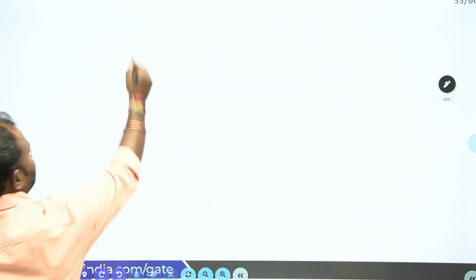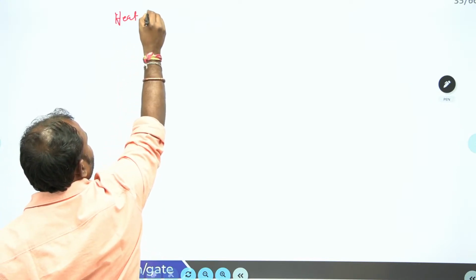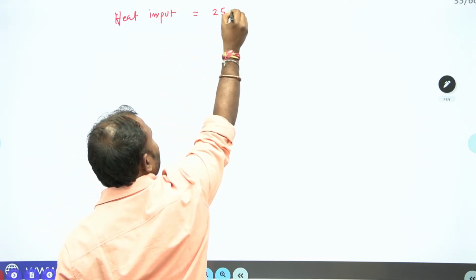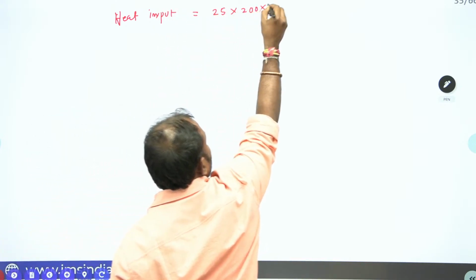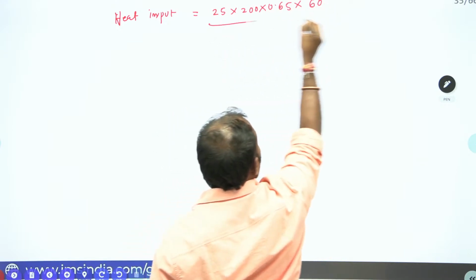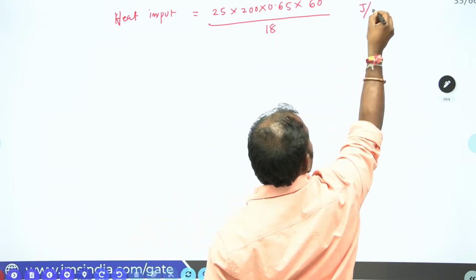So heat input is equal to 25 into 200 into 0.65 into 60, divided by 18, such that you are going to get joule per centimeter.